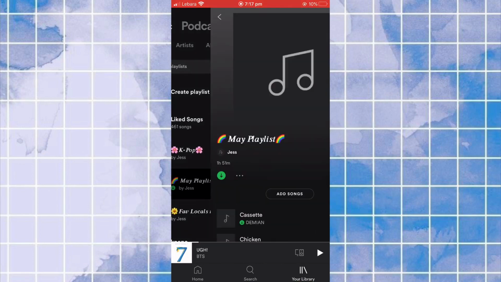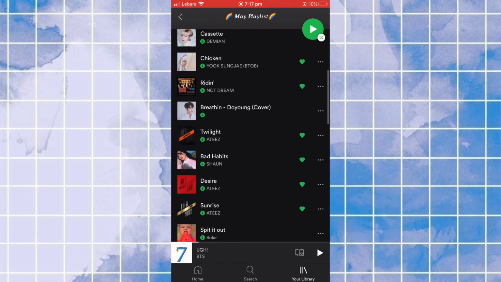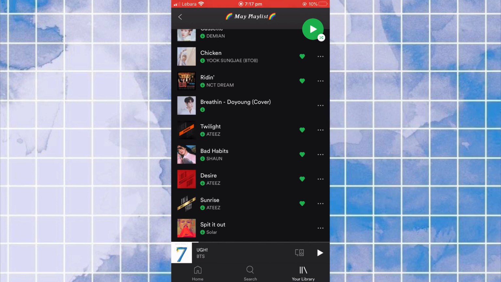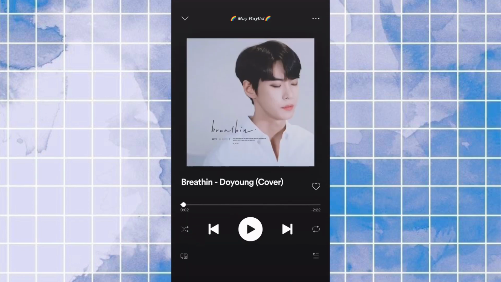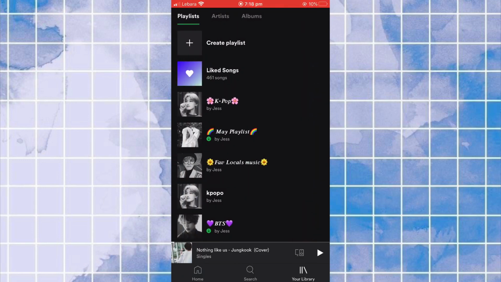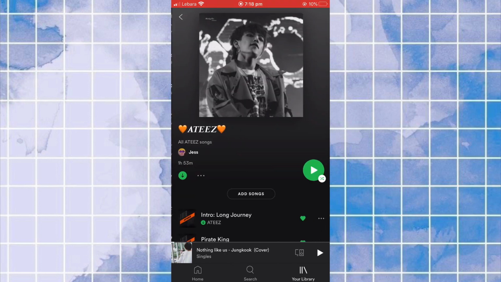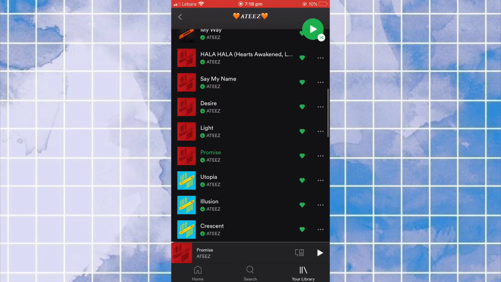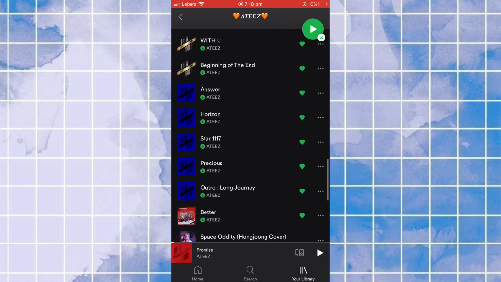So this is my May playlist. As you can see, I have Doyoung's Breathing cover, and I got the cover off the internet and everything, and I just really like the cover. But for Hongjoong's cover of Purple Rain, I actually made the album cover myself, because the fan-made ones weren't really my style for album covers.